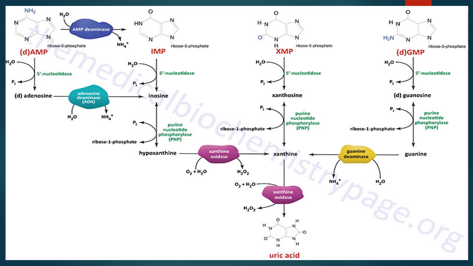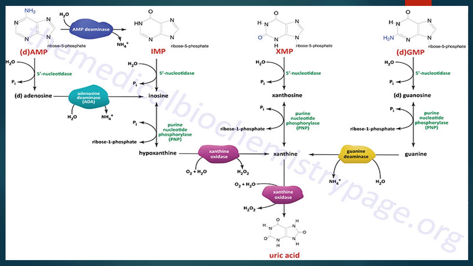The amino group either from AMP or adenosine can be removed to produce IMP or inosine respectively. Inosine and guanosine are respectively converted to hypoxanthine and guanine by purine nucleoside phosphorylase enzyme. Then adenosine is not degraded by this enzyme because it is not converted to inosine.